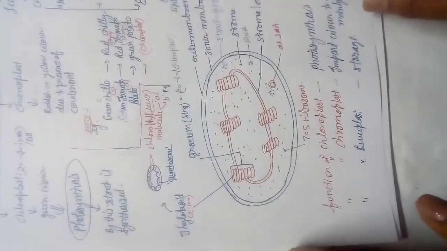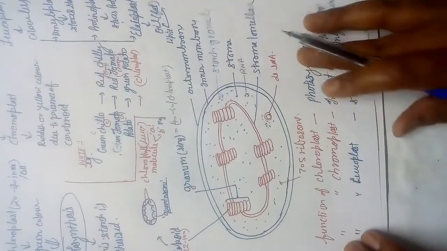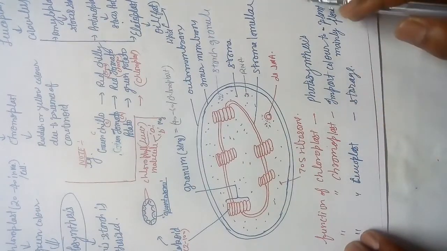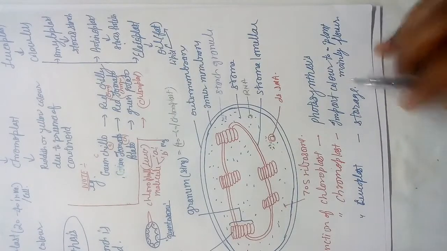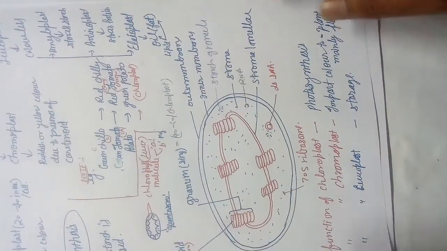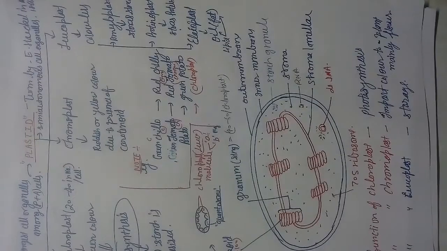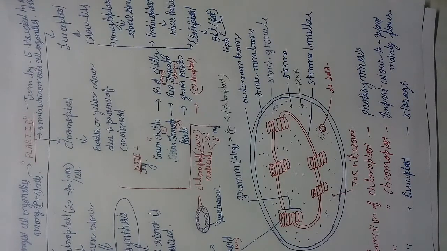Function of the chloroplast: photosynthesis especially, this is the main work. Function of chloroplast also: impart color to plants, plant parts, mainly flowers. Function of the leucoplast: storage. Okay students, so this is all about the plastid, and this is more than your syllabus. If you note down all the things, then there is no problem in your studies.